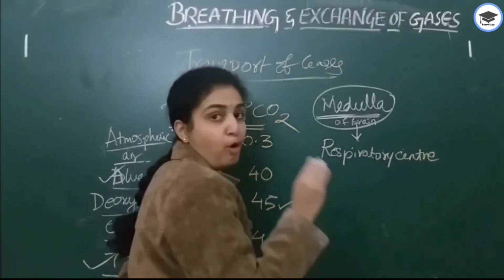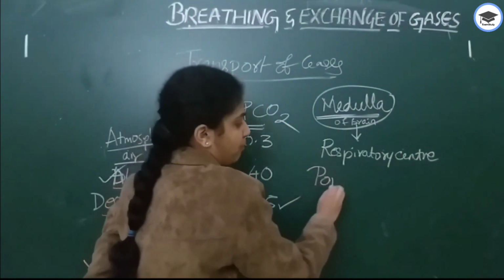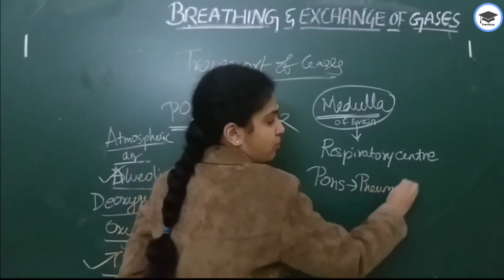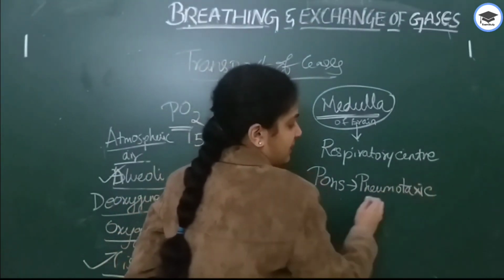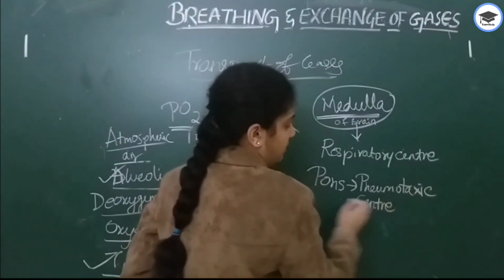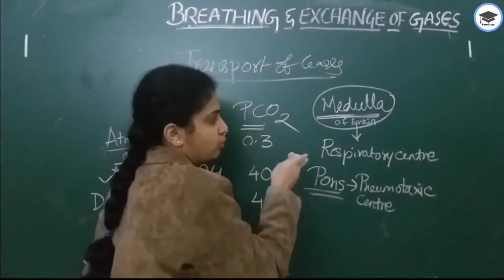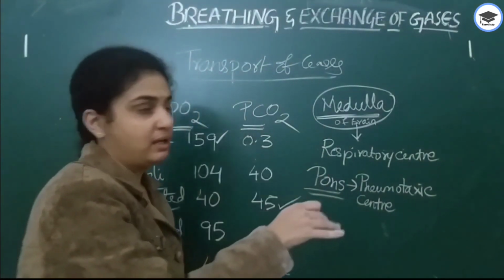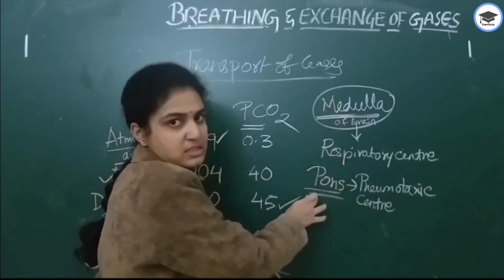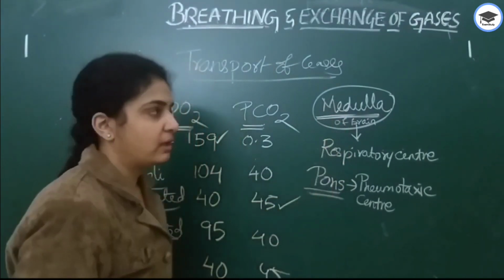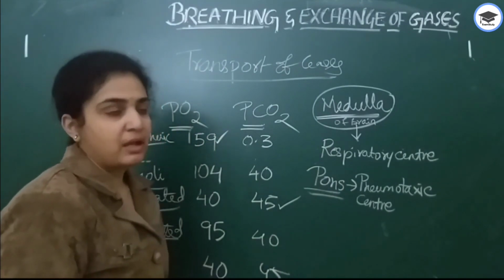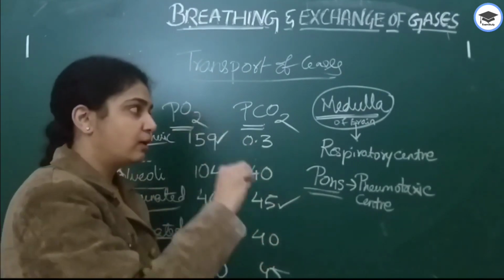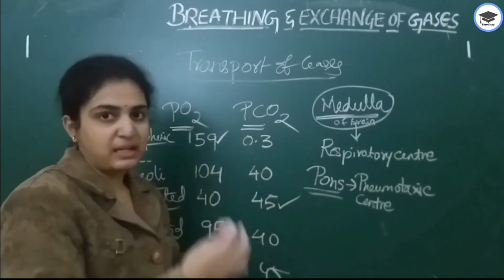Then the pons. Pons is also called the pneumotaxic center. The pneumotaxic center is present in the brain and plays an important role in respiration. Medulla as well as pons, these two play an important role in respiration. Not only the lungs, the brain also must have some effect. Only then will respiration build up.